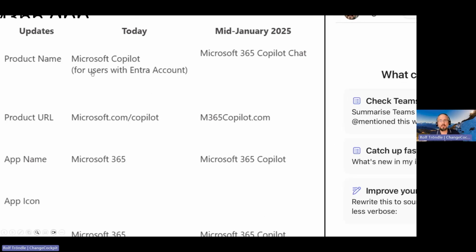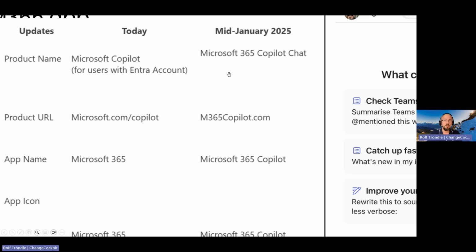Currently, it's Microsoft Copilot. I'm talking about the free edition, meaning every user who has access to an Entra or a Microsoft Office 365 account can use the Copilot free edition. It's basically a replacement for ChatGPT, but with no access to your tenant's data, because to access your tenant's data, you need to use the Microsoft 365 Copilot licensed edition, costing around $30 per user per month. So the renaming is about the old Copilot, which also grounds on enterprise data protection.